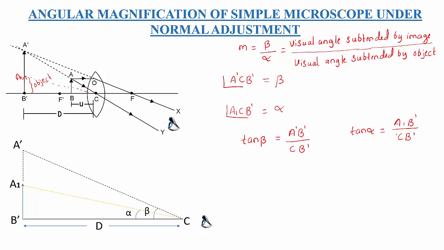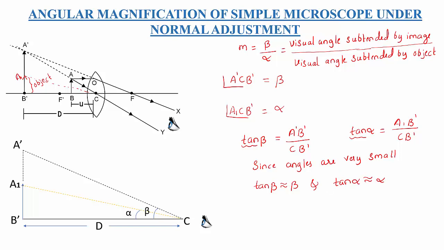Now we got tan alpha and tan beta values. Since the angles are very small, we can neglect the trigonometric function tan. So tan beta will become beta and tan alpha will become alpha.